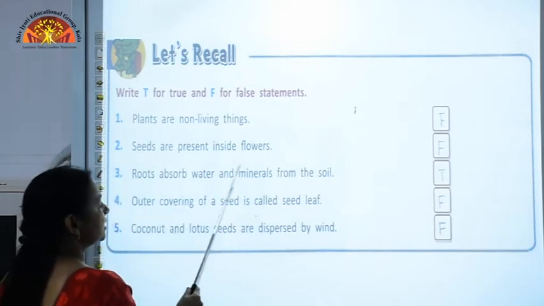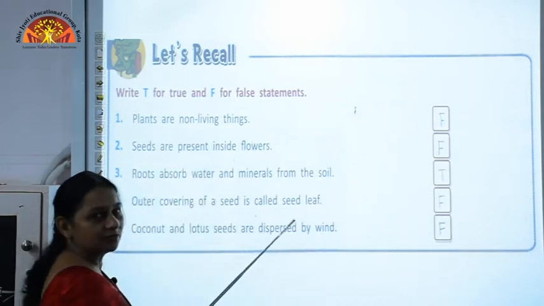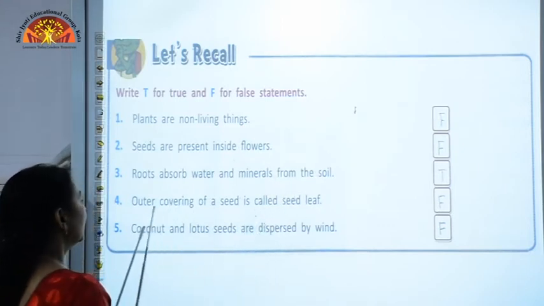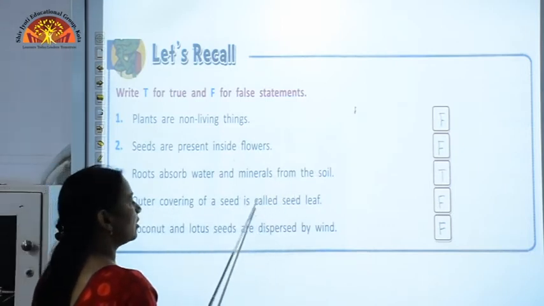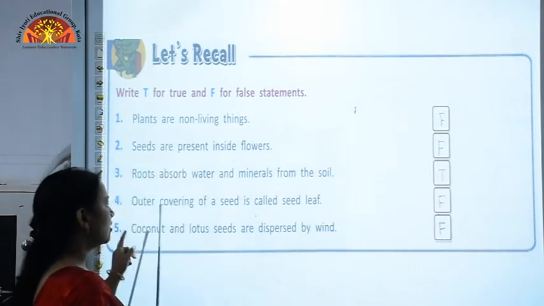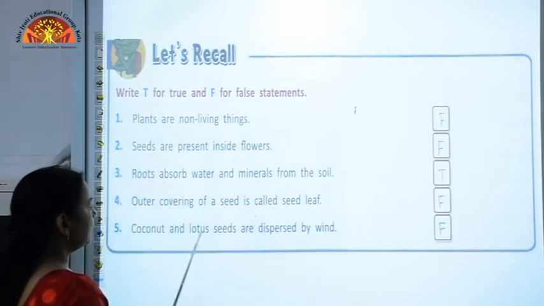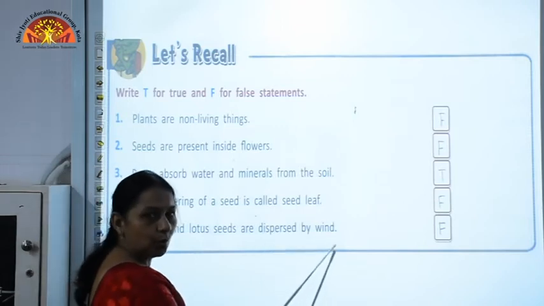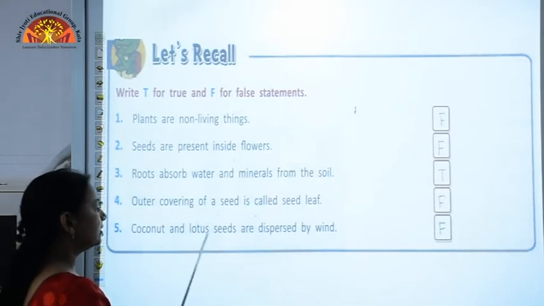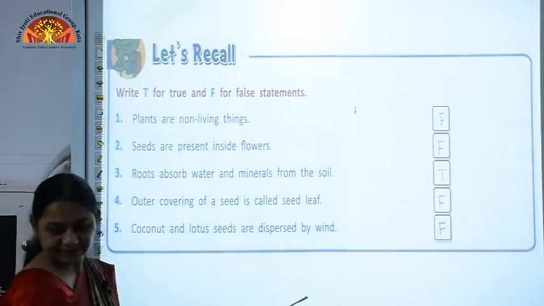Roots absorb water and minerals from the soil. This is true because the roots help the plant to get water and minerals from the soil. Outer covering of a seed is called seed leaf. Again, this is a false statement because the outer covering of the seed is called seed coat. Coconut and lotus seeds are dispersed by wind. This statement is again false because coconut and lotus seeds are dispersed by water, not by wind.